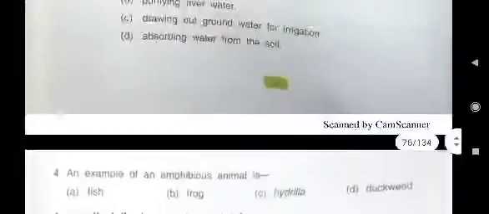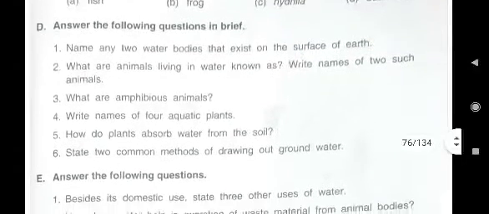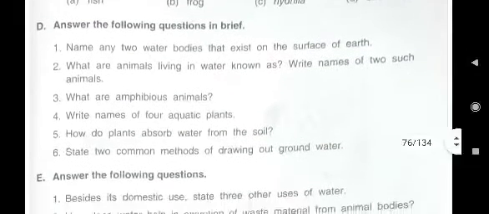Now second question of D part. What are animals living in water known as? We all know water means aqua, and the animals which live in water are known as aquatic animals.